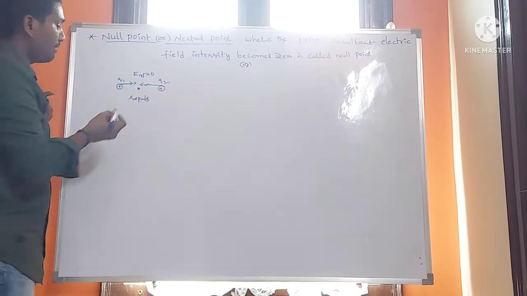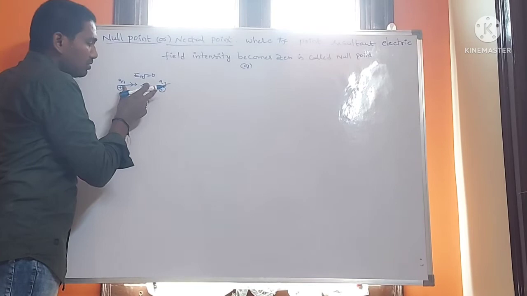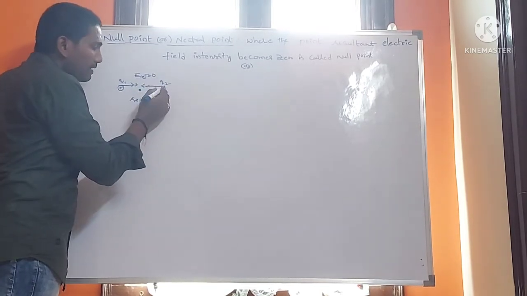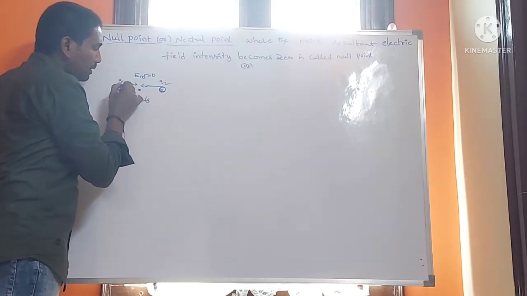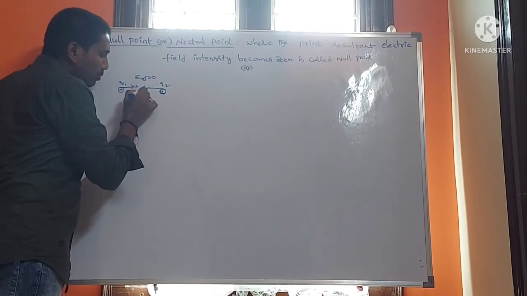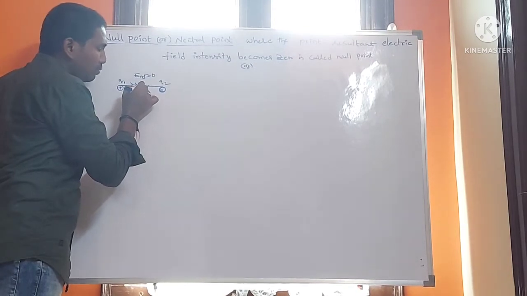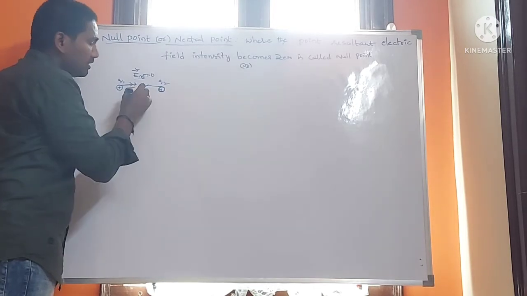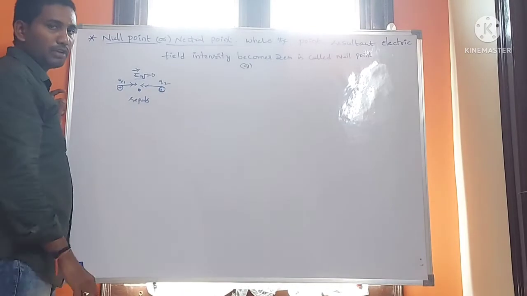This is a positive charge, and this is also a positive charge. Both similar charges repel each other. For example, q1 moves towards q2. At one point, both charges start to repel each other. At that point the net electrical field is equal to 0. That point is called the null point or neutral point.